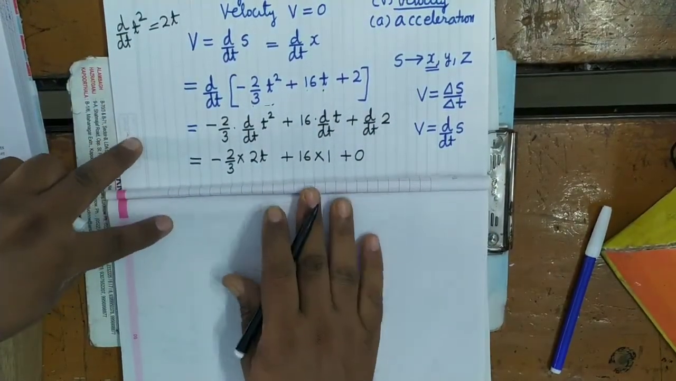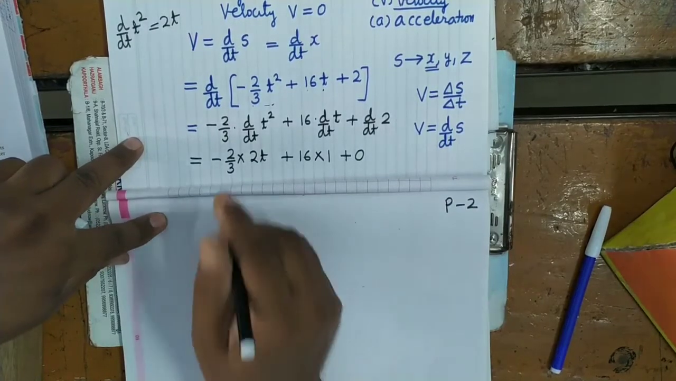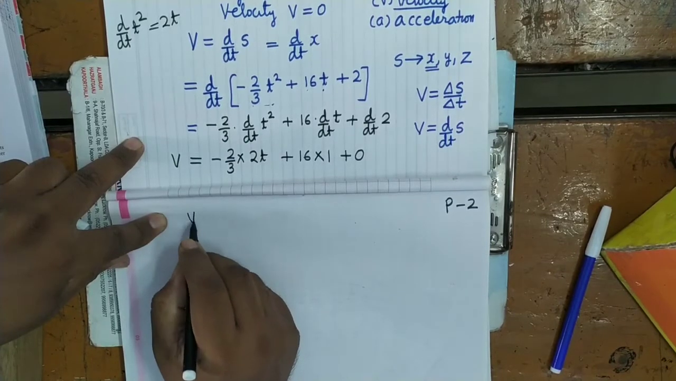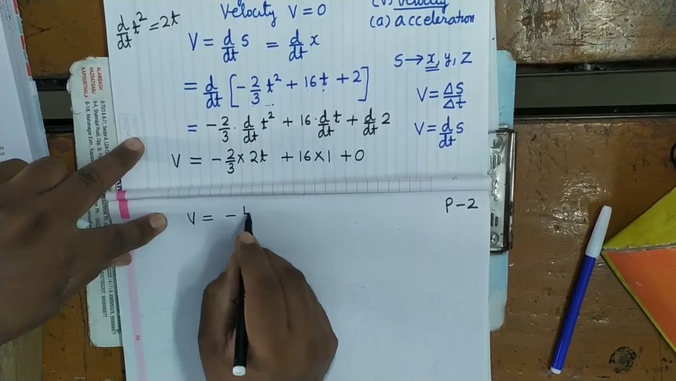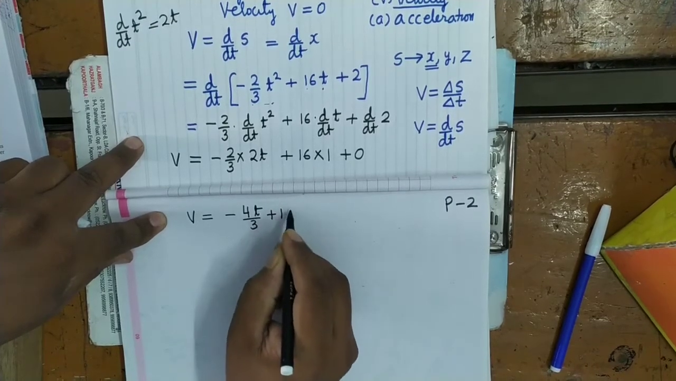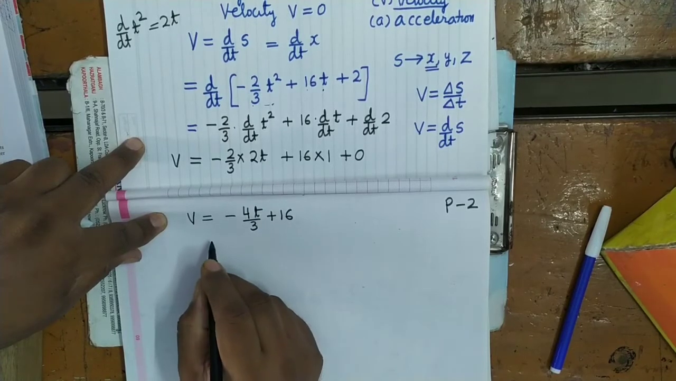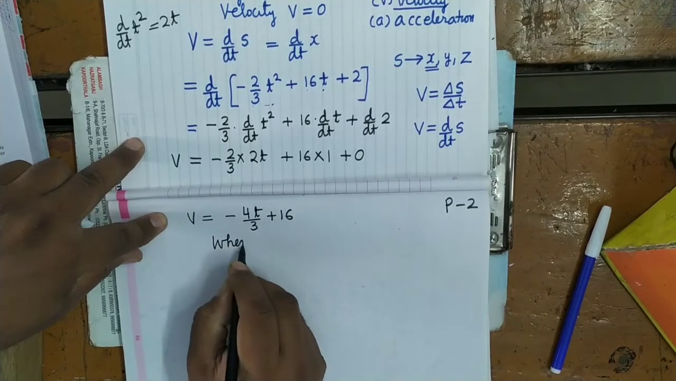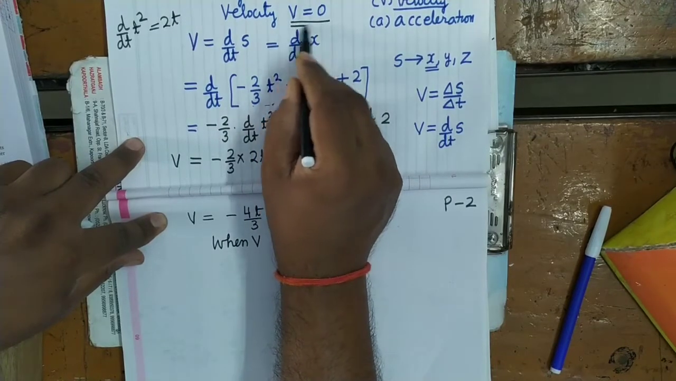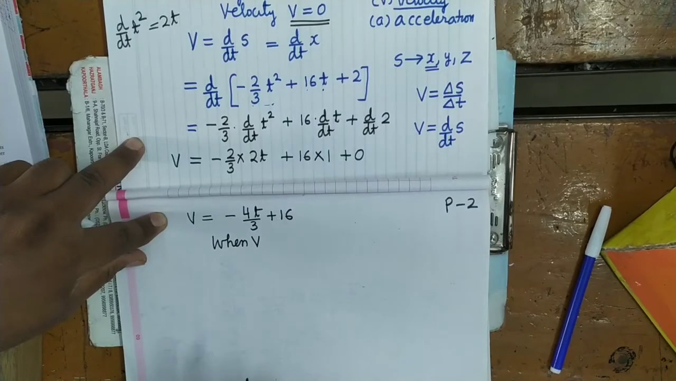You can see here, what will you get on simplifying? Here velocity v equals minus 4t upon 3 plus 16. Is it clear? Now see here, when v equals 0, because you have to find the time at which velocity becomes 0.